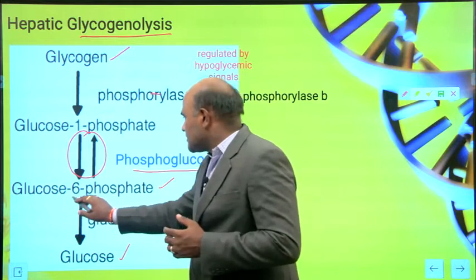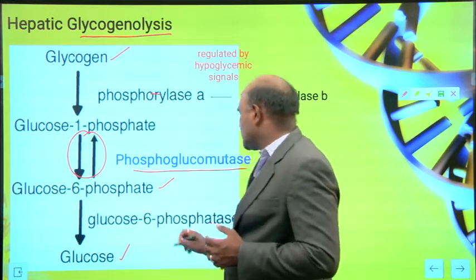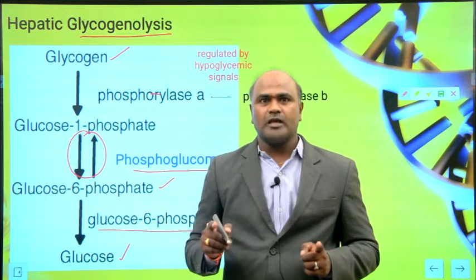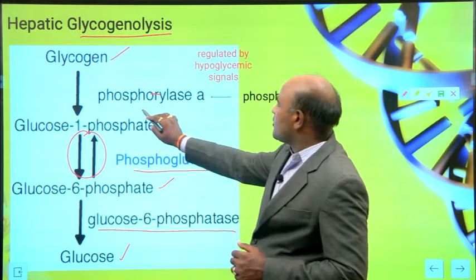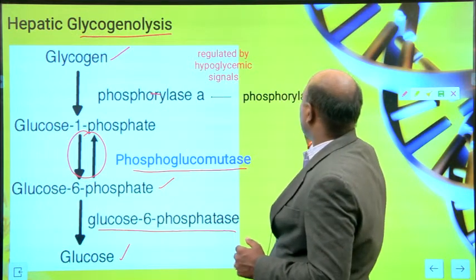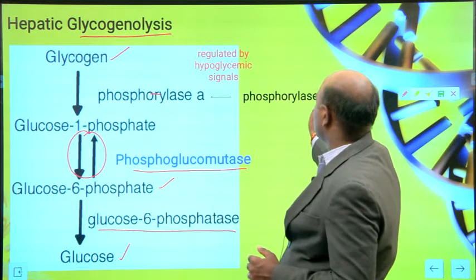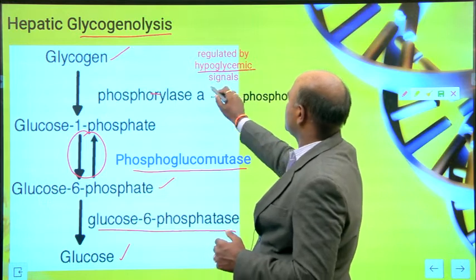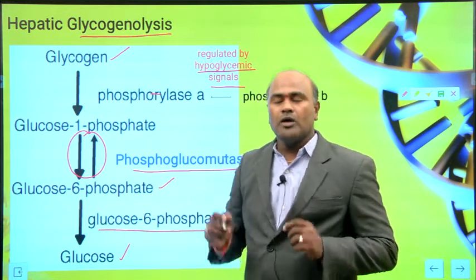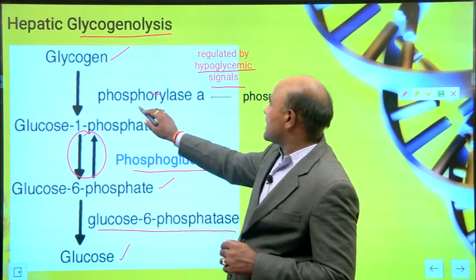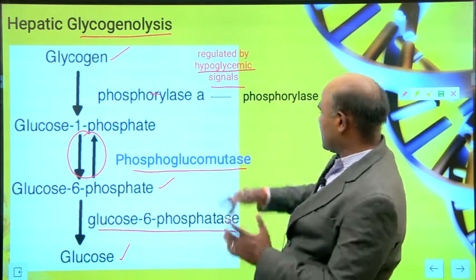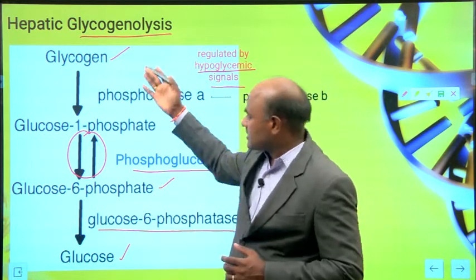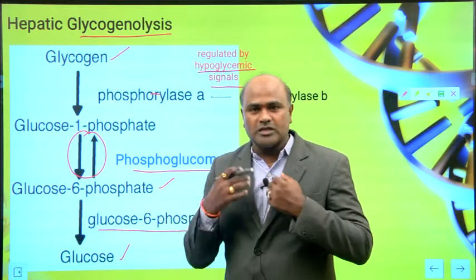Glucose 6 phosphate is converted into glucose with the help of glucose 6 phosphatase. And here you can see, if you want to get phosphorylase A, you need to convert phosphorylase B into phosphorylase A, regulated by the hypoglycemic signal. So phosphorylase A comes from phosphorylase B. This one is glycogenolysis: glycogen converted into glucose.